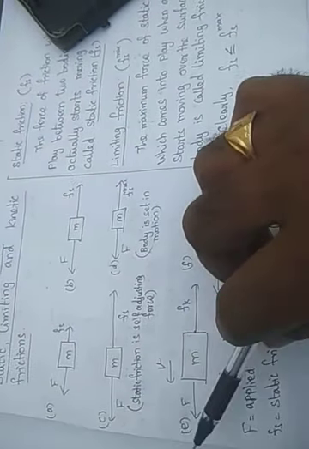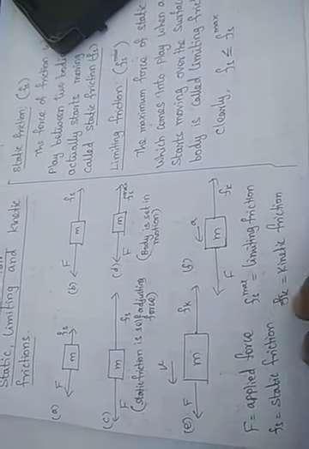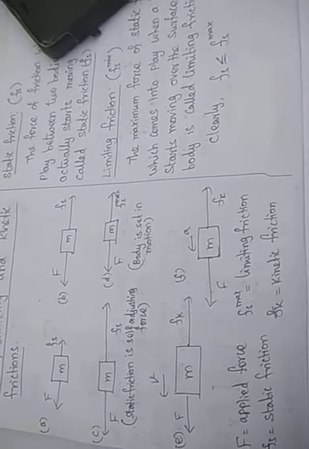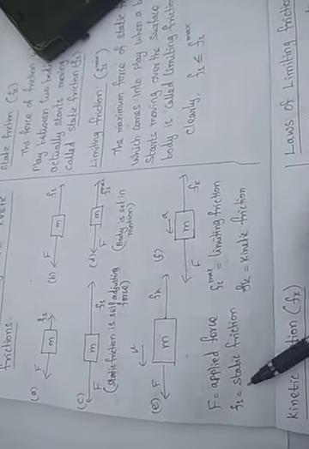So this is the applied force, and this is the mass. If the body is moving on a surface, there will always be an opposing force. That force is called the friction force. Here the body is in motion, so this friction is called kinetic friction. If you increase the force further, kinetic friction reduces because the acceleration increases. This capital F represents the applied force. Fs is the static friction, and Fk is the kinetic friction. At the time of motion, the maximum static friction is called limiting friction.